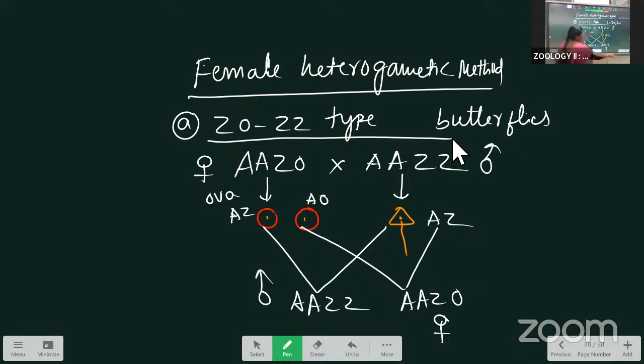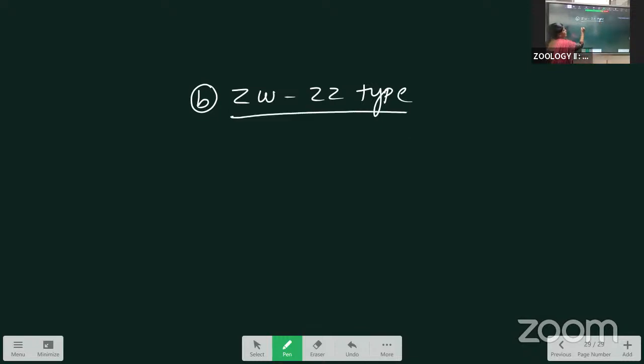Last one, the second type in female heterogametic, is called the ZW, ZZ type of determination. What is the karyotype? Same as before: AAZW crossed with AAZZ.